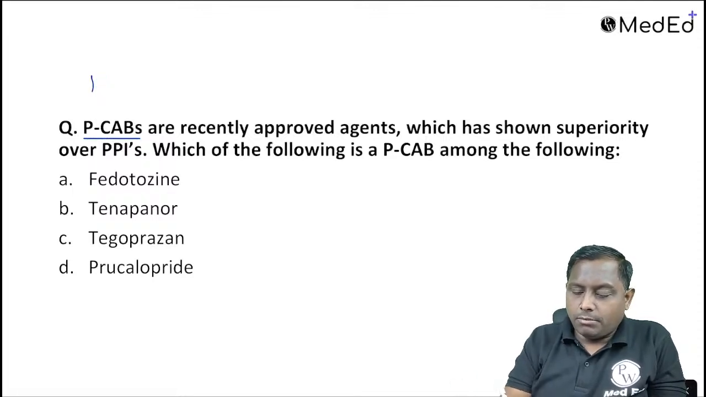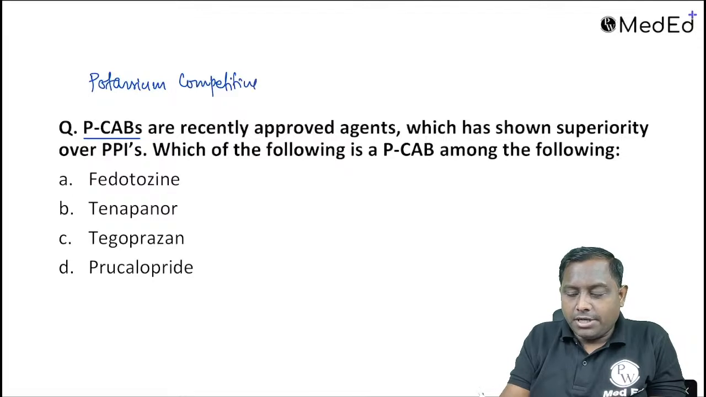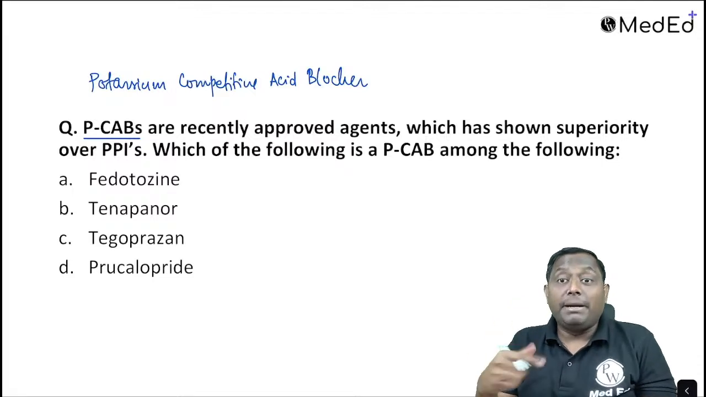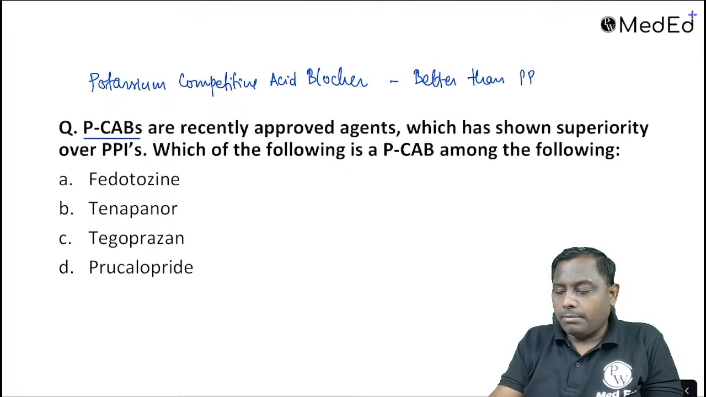पोटेशियम कम्पिटिटिव एसिड ब्लॉकर. So they are mainly like proton pump inhibitor, but they are not proton pump inhibitor. Potassium competitive acid blocker. So they are mainly going to compete with the potassium side because there is a hydrogen potassium ATPase, उसको inhibit करता है. Acid blocker. They are actually similar to PPI but better pharmacokinetic property. They are much better than proton pump inhibitors.